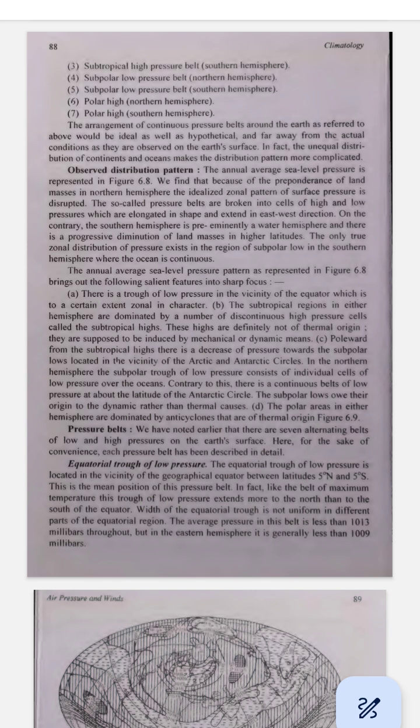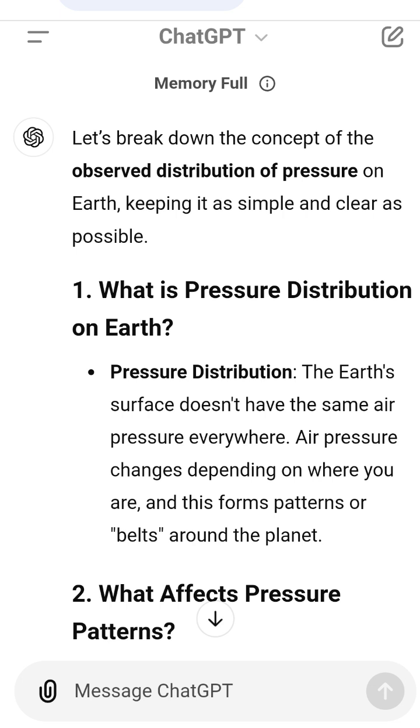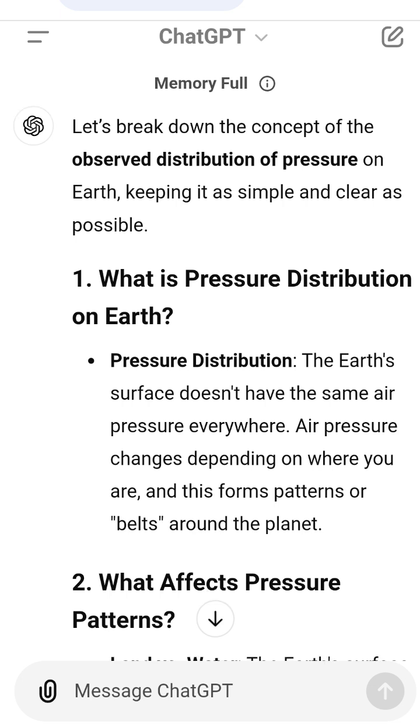4. How these belts actually look. Not perfect belts. The pressure belts are not perfectly circular or even. Because of land masses in the Northern Hemisphere, these belts are broken into different shapes and areas. In the Southern Hemisphere, because of more water, the belts are smoother and more continuous. 5. Additional notes. Dynamic causes. Some pressure areas, especially in the subtropics and subpolar regions, are not just because of temperature, but also due to how the Earth rotates and how air moves.